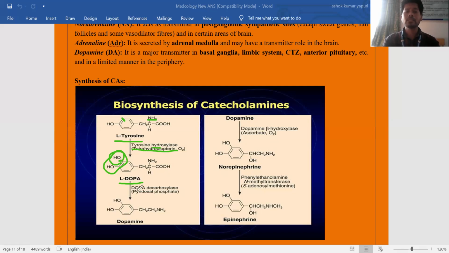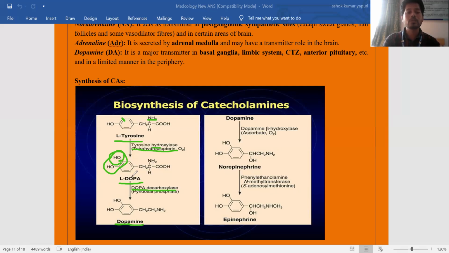Again, this L-dopa, L-dihydroxyphenylalanine, is converted into dopamine. How? The enzyme involved is dopa decarboxylase. Decarboxylase simply removes a carboxyl group, here from L-dopa, which is why the enzyme is named dopa decarboxylase.